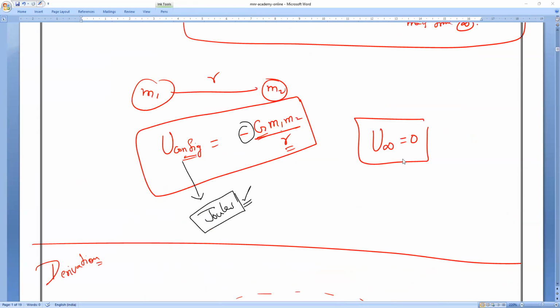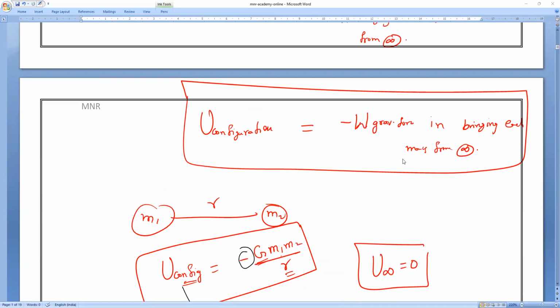And the second point, whatever the body is at infinity, then the potential energy of the system is what? Infinity distance means potential energy is equal to what? Everybody, please respond. 0. And if we have to bring that mass to a particular configuration, then for that configuration U is equal to minus of work done by the gravitational force, which is bringing the mass from infinity to that particular place.